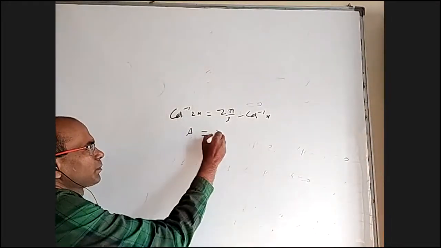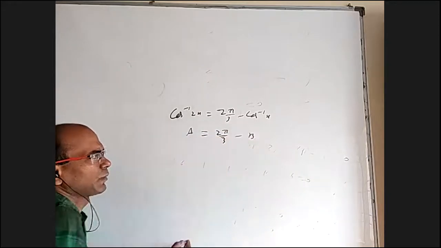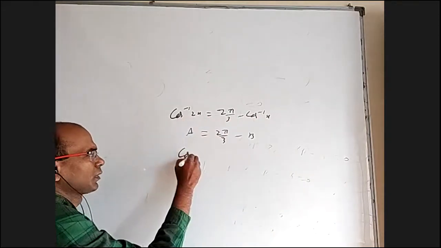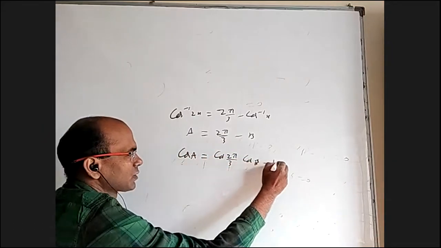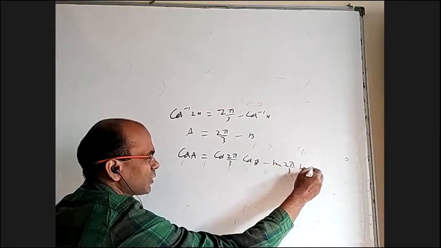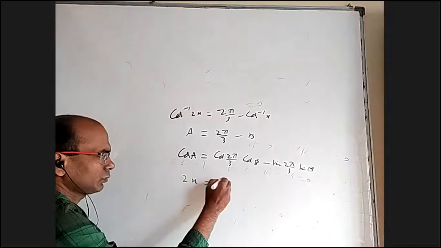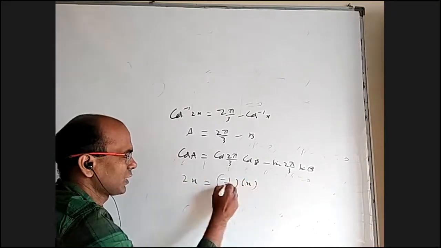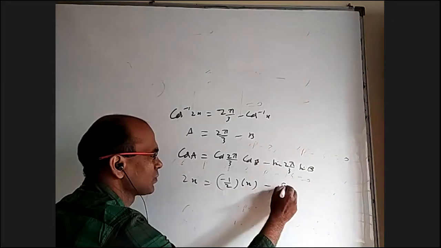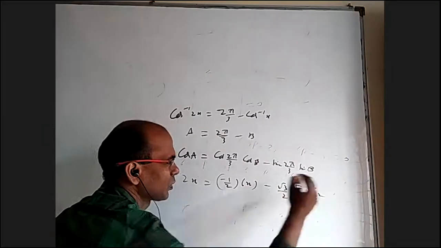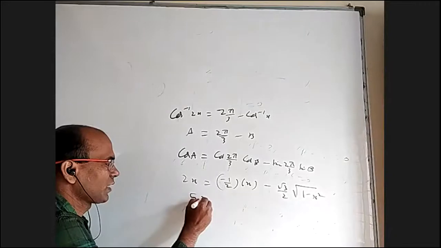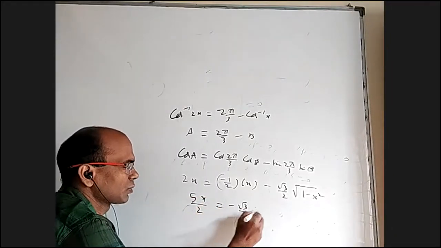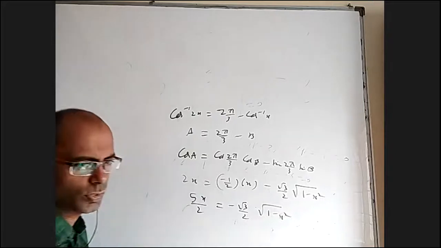I'll call this as A, this as 2 pi by 3 minus B. I'll call this as A, this as B, and apply cos. Cos A equal to cos 2 pi by 3 cos B minus sine 2 pi by 3 sine B. Cos A is 2x. This is minus of, this is x. This is minus root 3 by 2. This is root over 1 minus x square. Okay. Now I can bring this on this side. 5x by 2 is equal to minus root 3 by 2 square root of 1 minus x square.